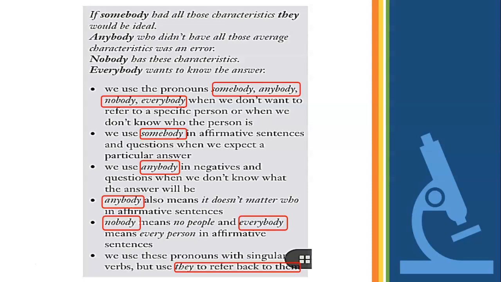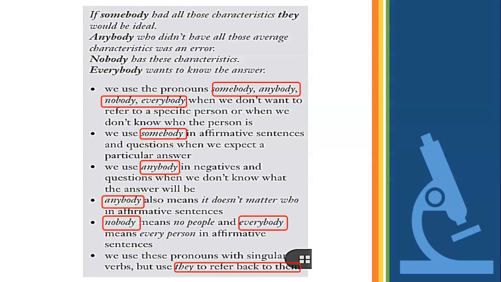Point 3, we use anybody in negatives and questions when we don't know what the answer will be. So here we're using negatives and questions and we have no clue what the answer could be. Okay? Anybody also means it doesn't matter who in affirmative sentences. So we can also use anybody in affirmative sentences, but when we use it, this will mean it doesn't matter who. So this we have to keep in mind.